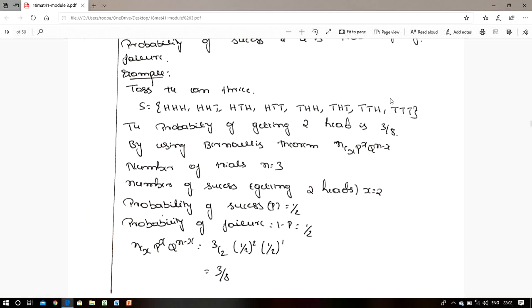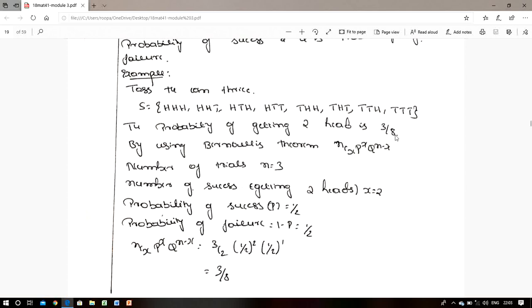Totally there are 8 results. Out of 8 results, we need only those with 2 heads, which are the second, the third, and the fifth. So we get 3 results out of 8, that is 3 by 8.